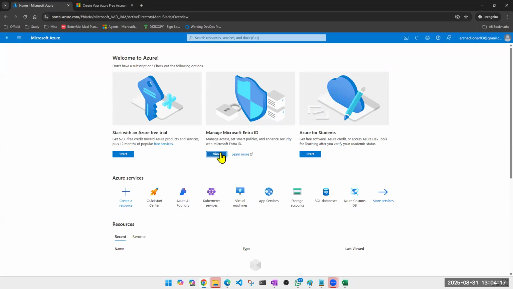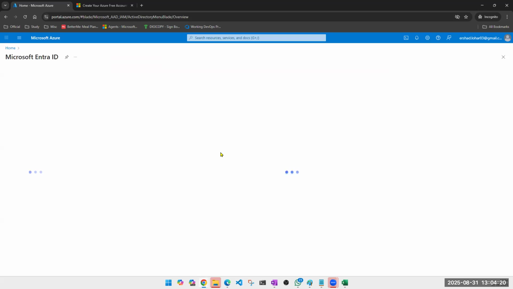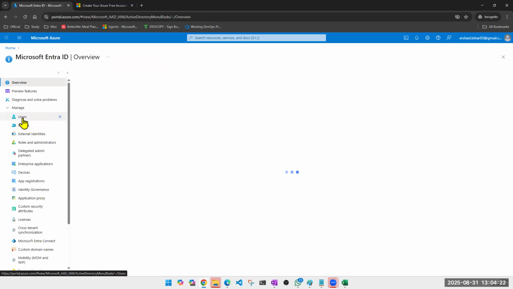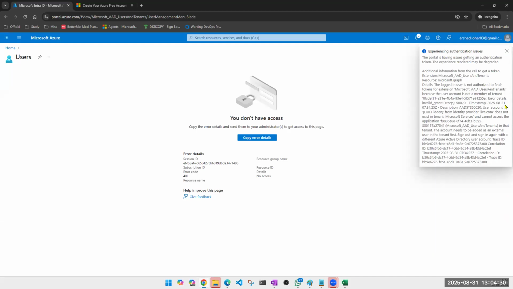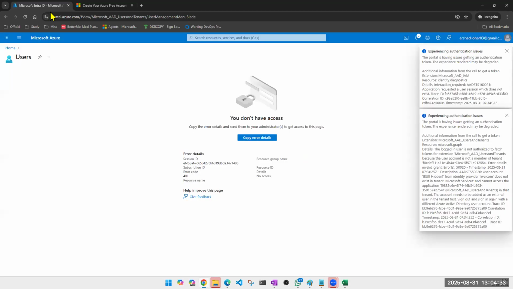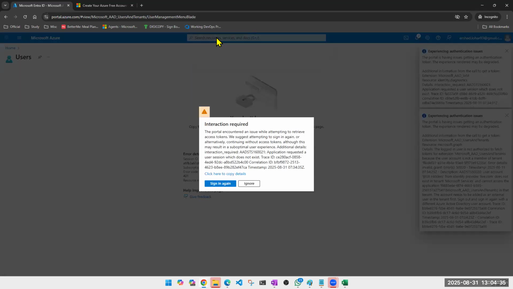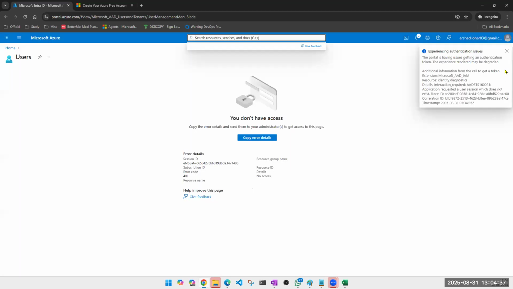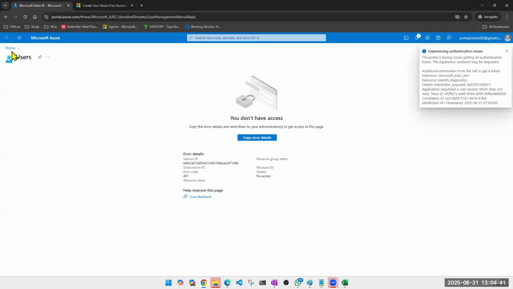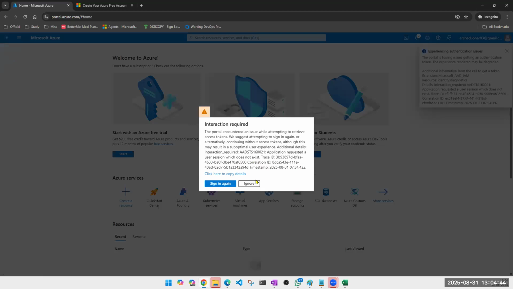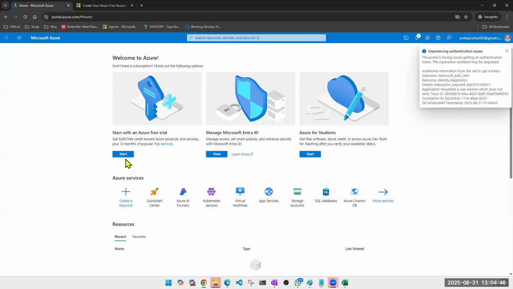Let's see if we are able to see Entra ID. And see, this is the only reason, guys, when I tell you that you need to spend at least 1 hour daily on the portal. The more time you spend on the portal, the more errors you are going to get, the more research you are going to do. Okay, Entra ID is still not working.